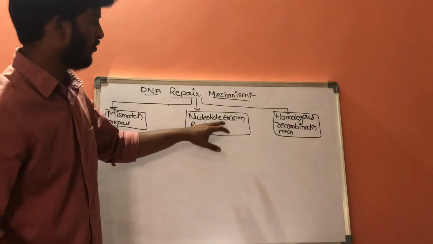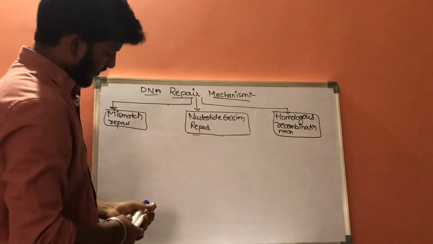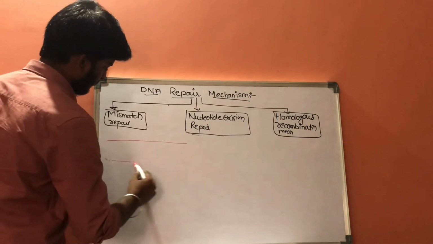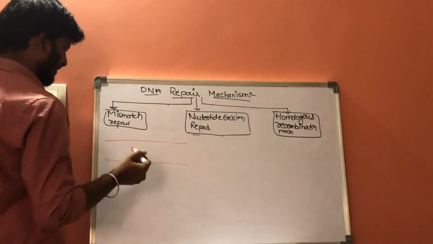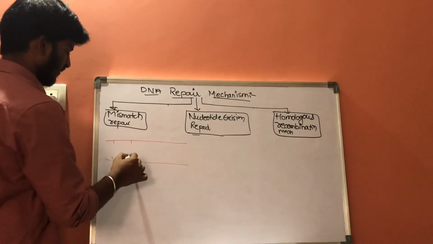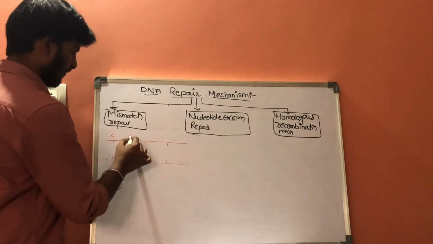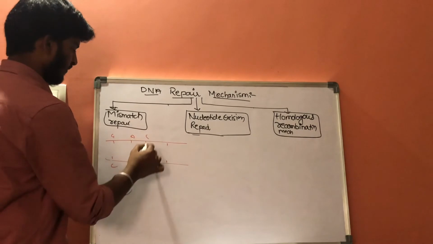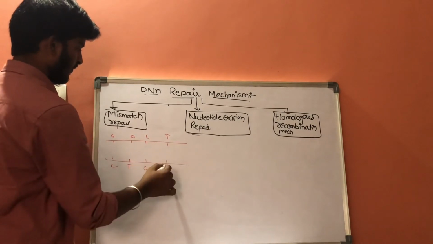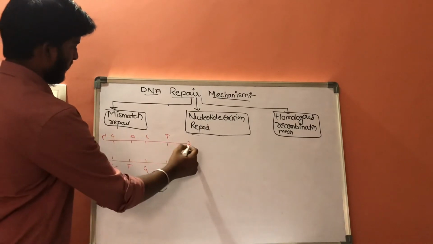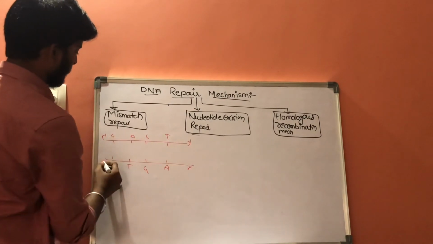Second mechanism, that is nucleotide excision repair. Let us consider this is the genetic material. This is 5' to 3', 5' to 3'.